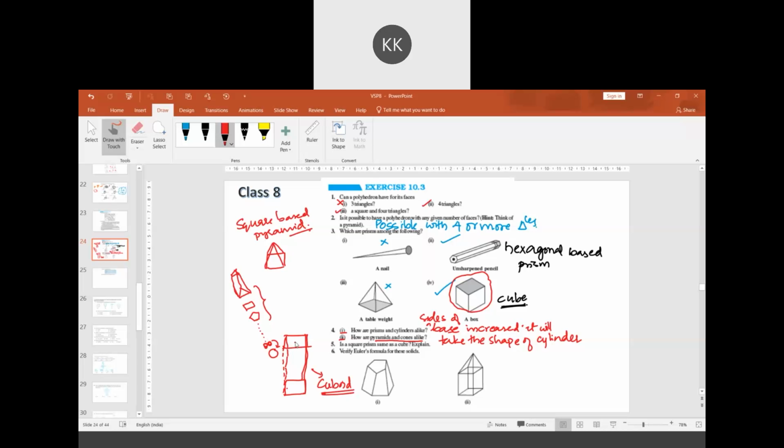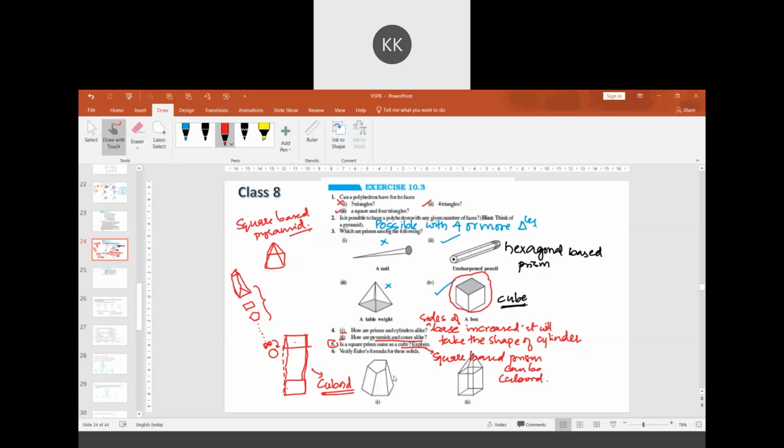So what is your answer now? Answer for this fifth question. It cannot, sir. A cuboid is not a cube. A cuboid can have a square base, so it is different. So a square-based prism can be a cuboid.